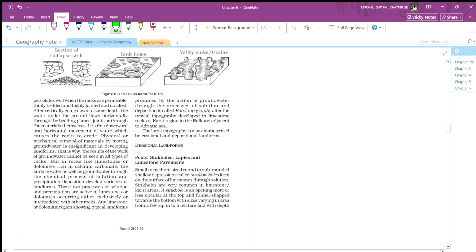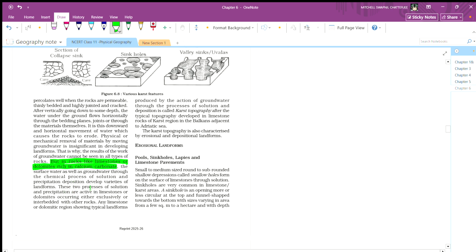Physical or mechanical removal of materials by moving groundwater is insignificant in developing landforms. That is why the result of the work of groundwater cannot be seen in all types of rock, but in rocks like limestone and dolomite, rich in calcium carbonate, the surface water as well as groundwater, through the chemical process of solution and deposition, develop varieties of landforms.